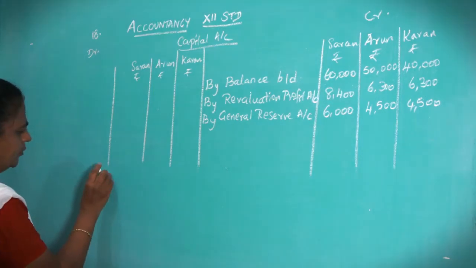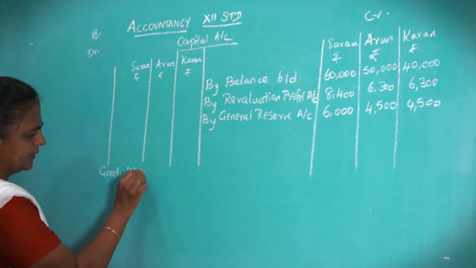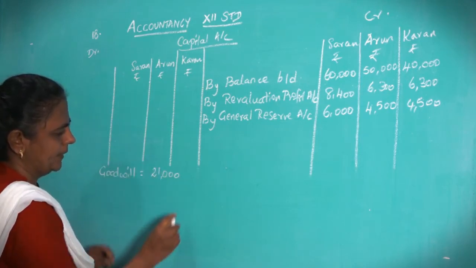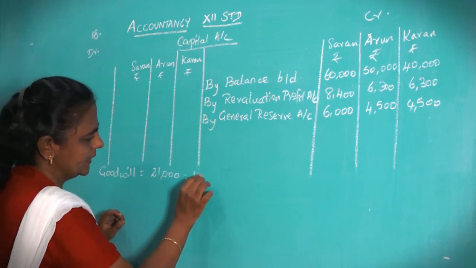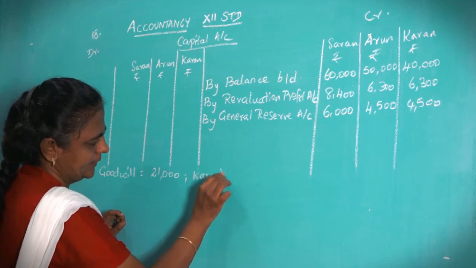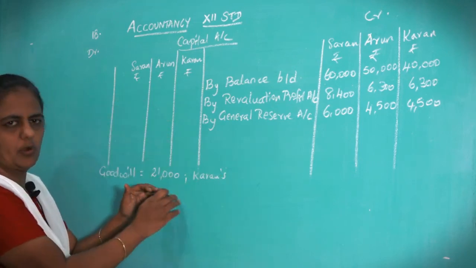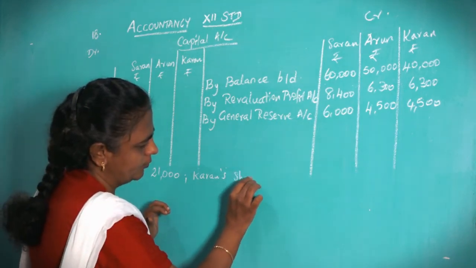So total goodwill is equal to 21,000. In that, who is retiring? Karan is retiring. Find out Karan's share. This is the workings. It has to be done outside the capital account, not inside the capital account. Okay. So current share of goodwill.